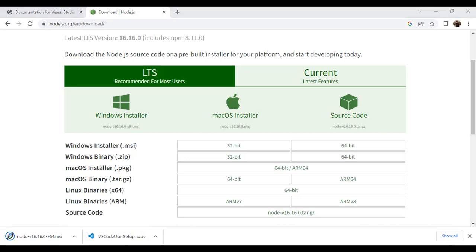So now we will install the VS Code first. How to install: you have to right click on it, run as administrator. You have to choose yes.